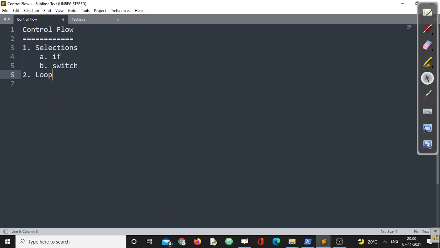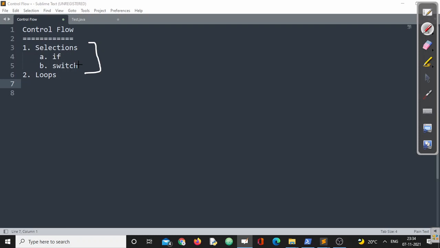The next control flow statements are looping statements, or you can call them iterative statements or repetitive statements. Let us understand why these are required, then we'll go through the different looping constructs provided by Java and which construct is used for what kind of application. So let us throw some light on selection statements. Let us understand at what point of time we should go for a selection statement, and at what point it will definitely not help me in my application.